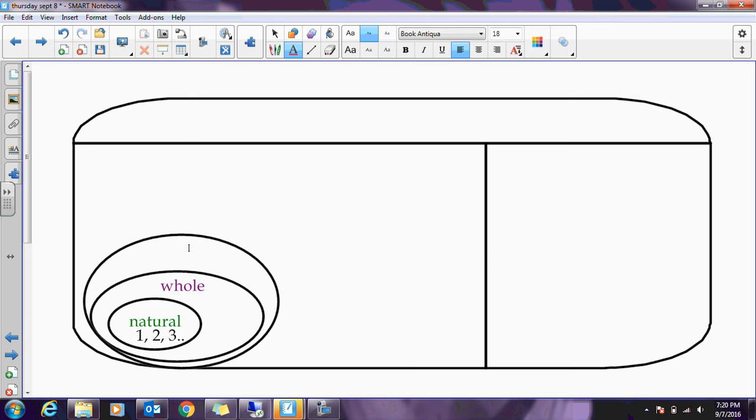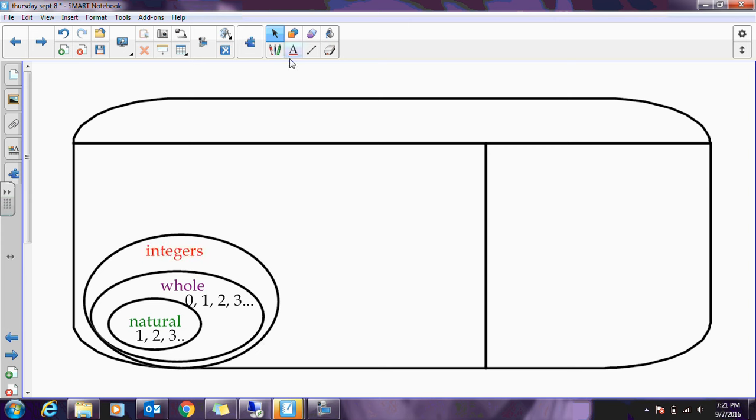And I love that whole numbers have, you know, like a hint with them. They have zero included, and that looks kind of like the whole of a donut or something like that. So whole numbers are everything natural, but they add zero. So I need to tell you that zero is only a whole number. It is not a natural number. So don't get that twisted.